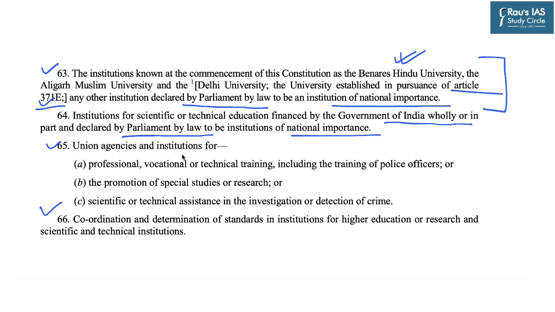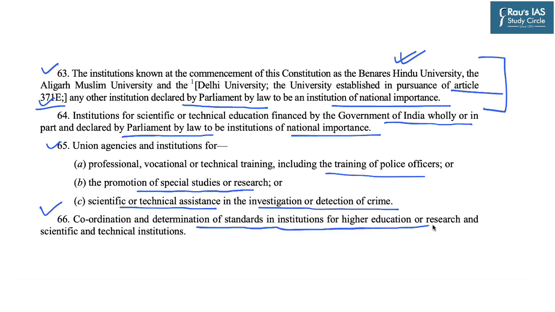Then Union agencies and institutions for professional, vocational or technical training, including training of police officers, promotion of special studies or research, scientific or technical assistance in the investigation or detection of crime, and coordination and determination of standards in institutions for higher education or research and scientific and technical education.